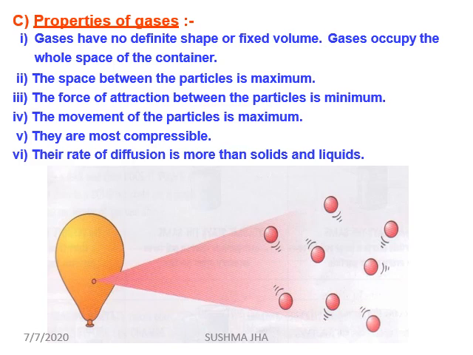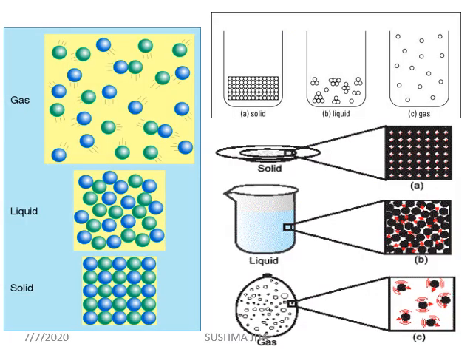They are highly compressible. You might have seen the example of LPG, liquefied petroleum gas. Their rate of diffusion is more than both solids and liquids. This is the comparative figure of solid, liquid and gaseous states. You can see the intermolecular space between the different states of matter.